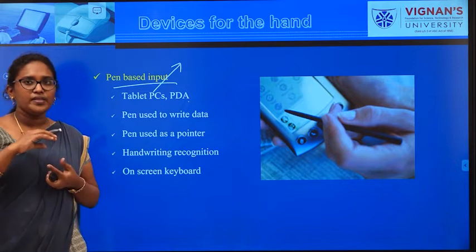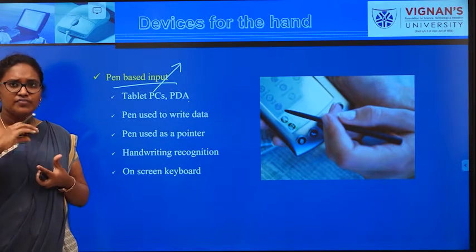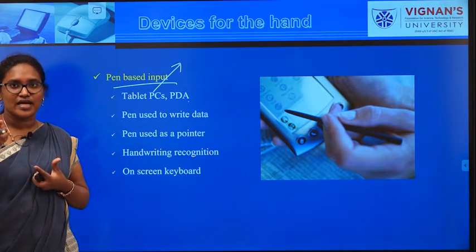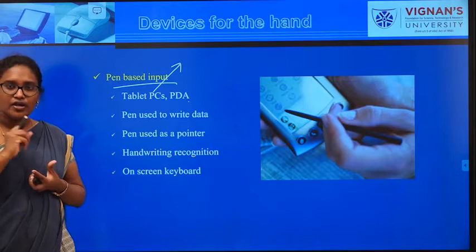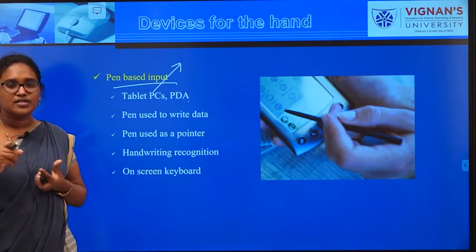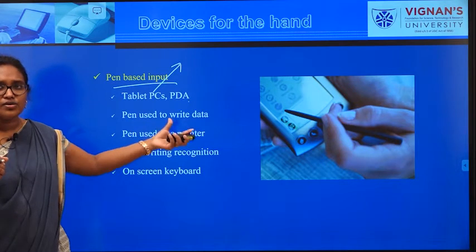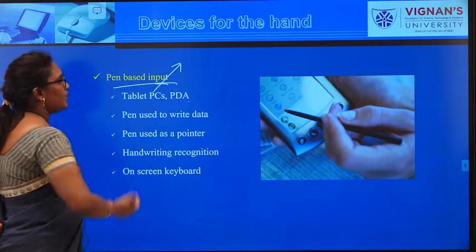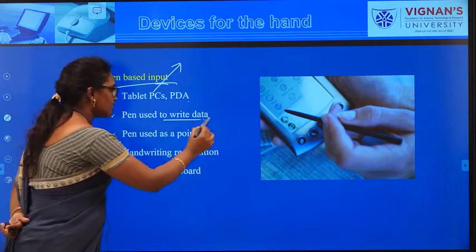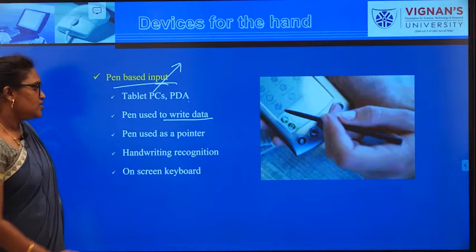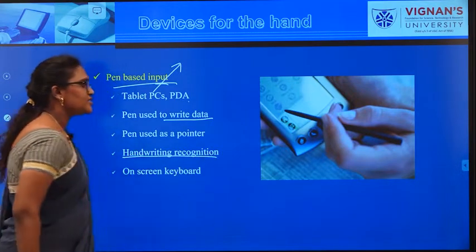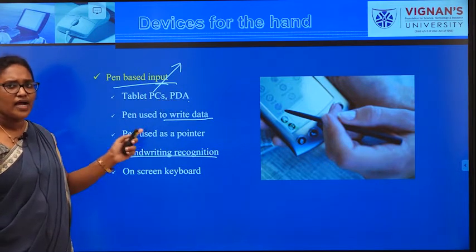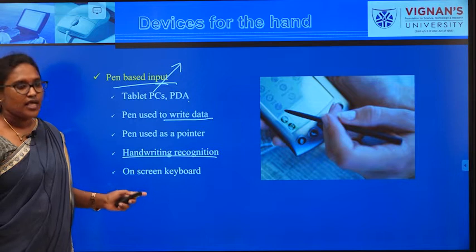If you open the previous versions of Samsung, for each and every Samsung mobile you will be given a stylus, nothing but a pen kind of thing. In order to write text on the screen of your mobile phone, you will make use of a stylus, right? That stylus is called a pen based input, which is used for writing data. Handwriting recognition is also possible with the help of this pen based input. There are different types of pen based inputs.